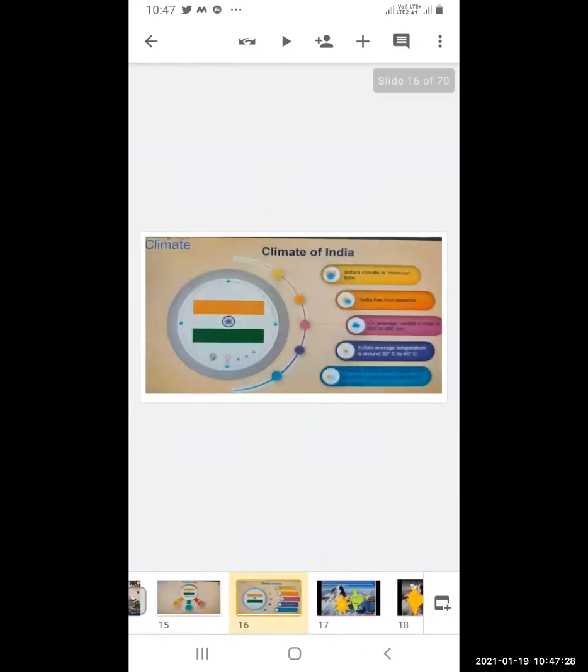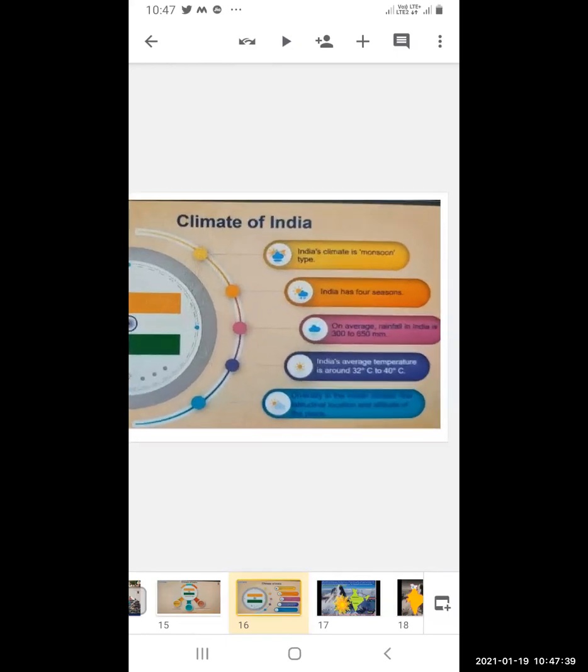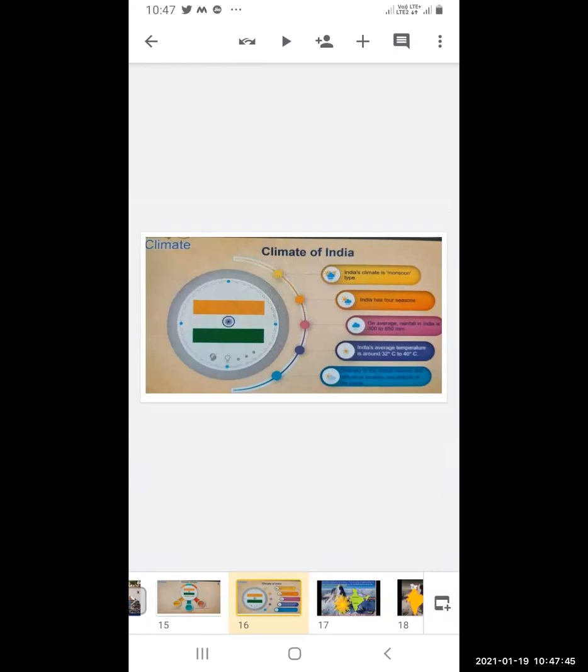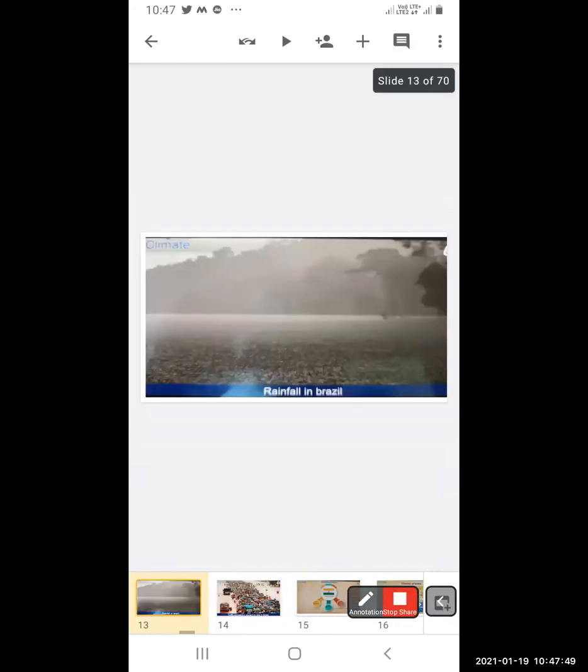And India has monsoon type of climate. Four seasons are there and the rainfall is 300 to 650 and the temperature is 32 to 40 degrees Celsius, and diversity in the climate is because of the latitudinal location and the latitudes of the places. Okay, so we will stop here. We have seen the climate of both the countries.